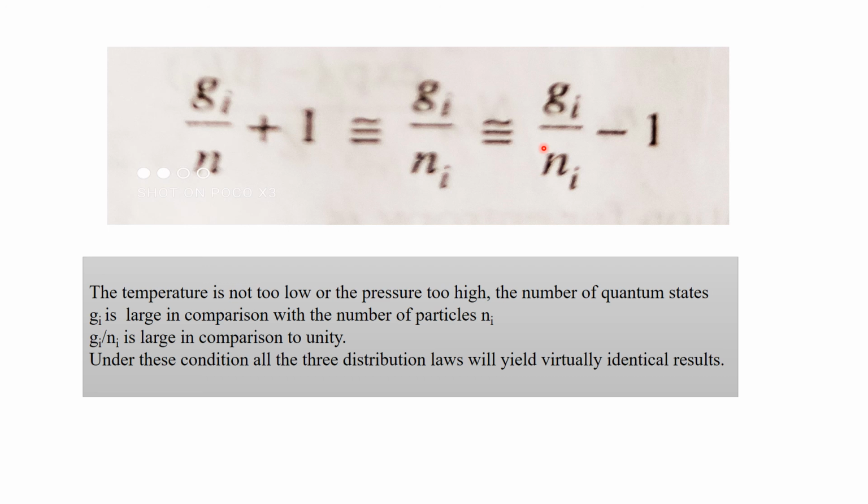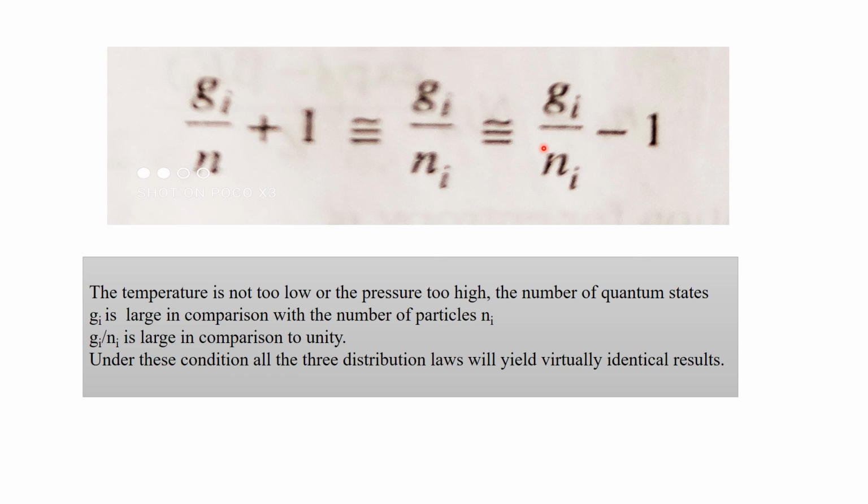It fails in the situation when density is very large. It also fails in the case of electron gas in metals. It can be applied to metals only at temperatures far above the melting point of metals.